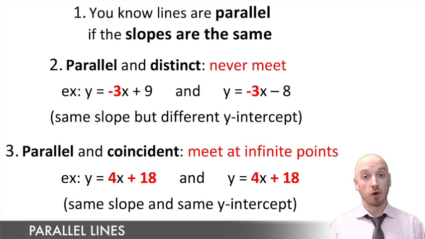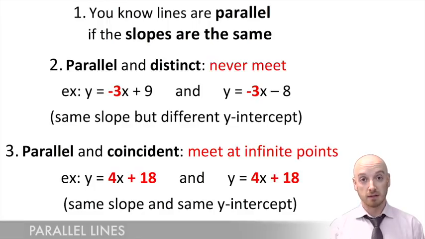And then parallel and coincident, meaning parallel and the same y-intercept. Two lines, one right on top of the other. So that's pretty much it. Watch the examples on questions that might come up on parallel lines.